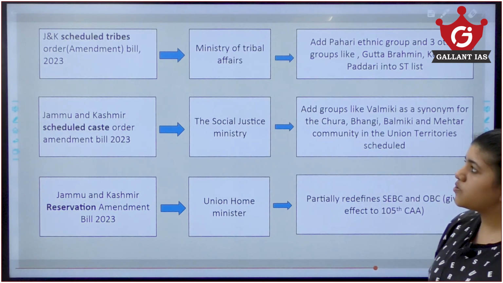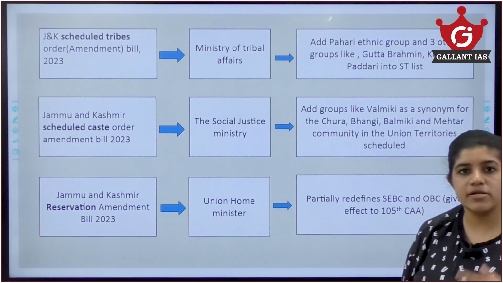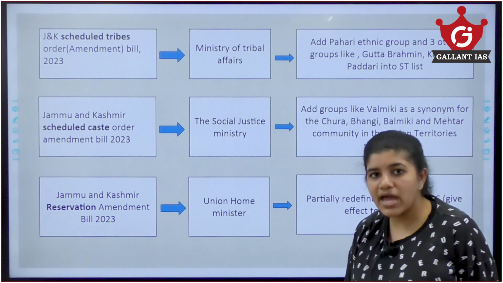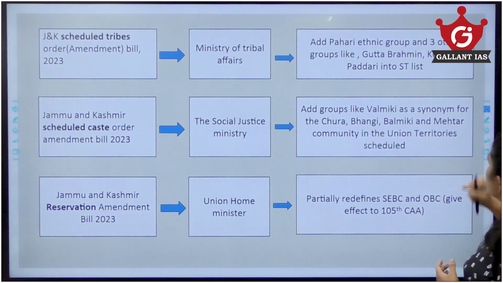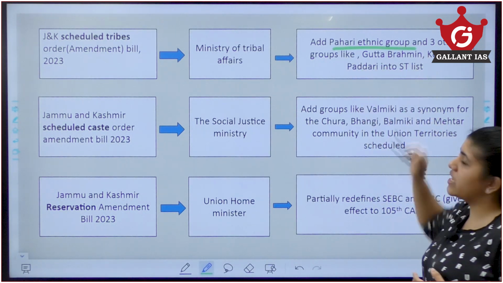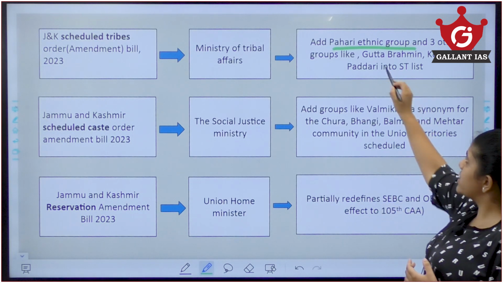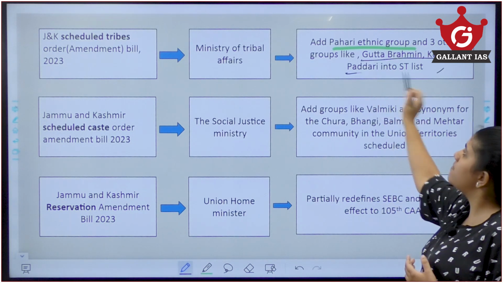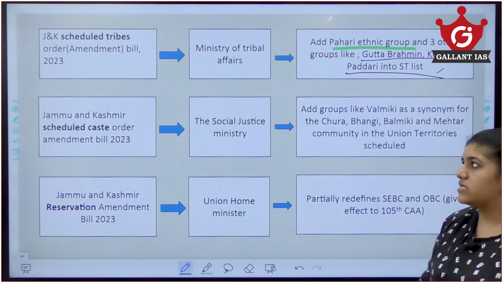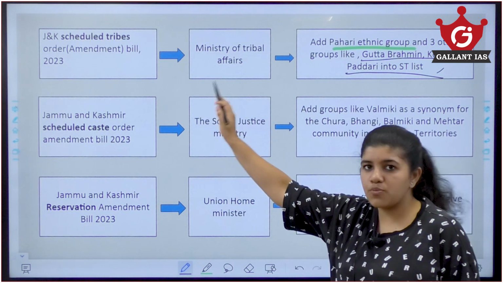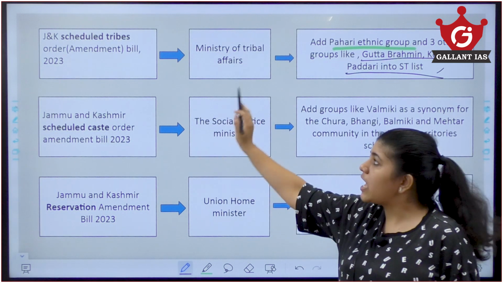The first bill is the Jammu and Kashmir Scheduled Tribes Order Amendment Bill that was introduced by the Ministry of Tribal Affairs. It seeks to add 4 groups. That is the Pahari, which is an ethnic group in Jammu and Kashmir, and other groups like Gutta Brahmin, Koli and Padaris into the Scheduled Tribe list. The first one is to amend the Jammu and Kashmir Scheduled Tribe Order Amendment List.